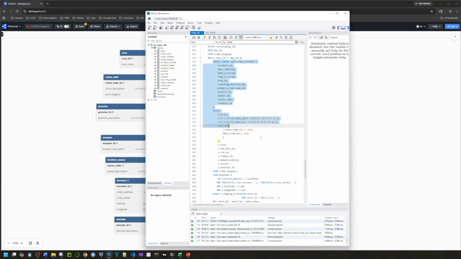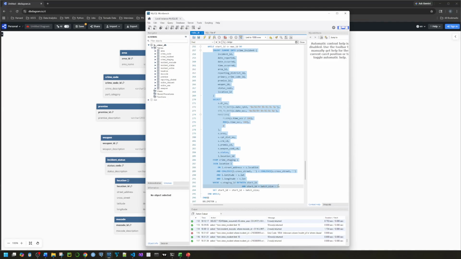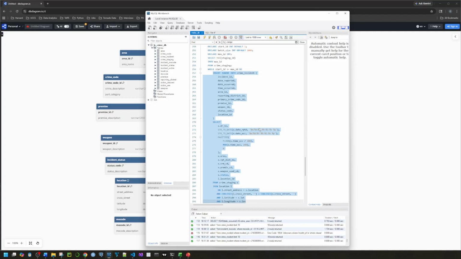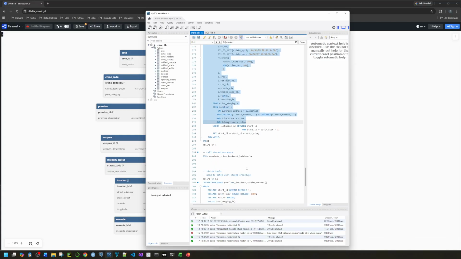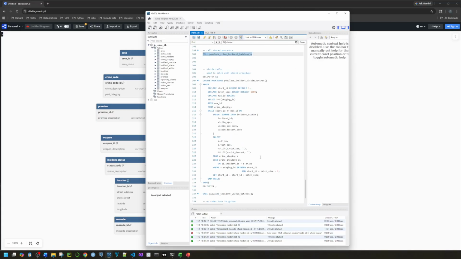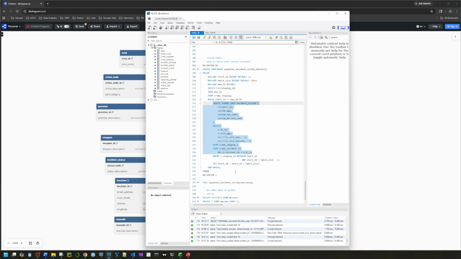So this highlighted portion here is the actual query to insert rows into the crime incident table, but it's just wrapped in a process that allows it to do it in batches. And then the stored procedure is called. And same thing with the victim table. I'm not sure why it was breaking, but the straightforward version of the query that I was trying to use to insert was right here, and then it's just wrapped in something that will account for the batch process or timing out.